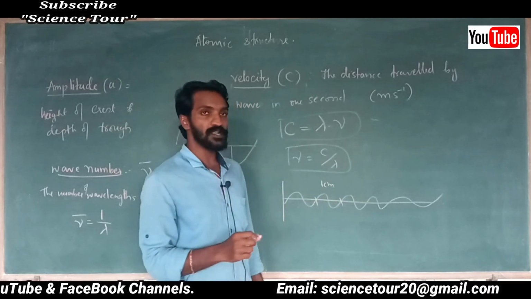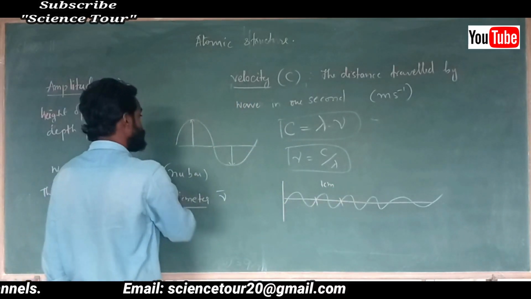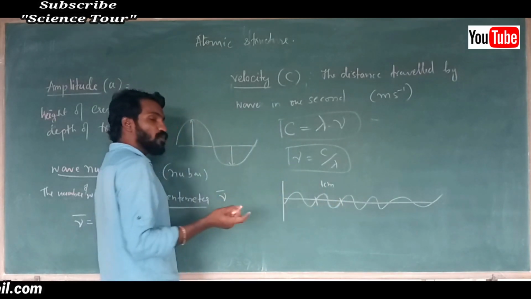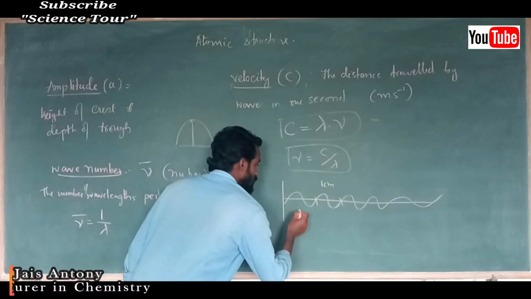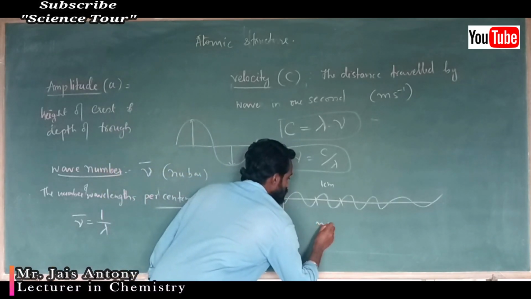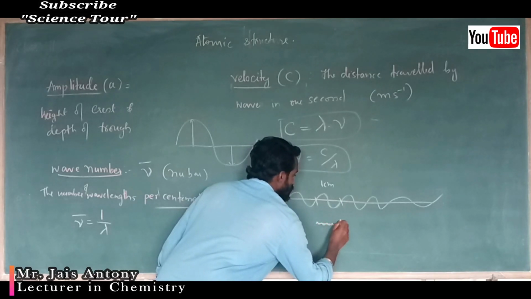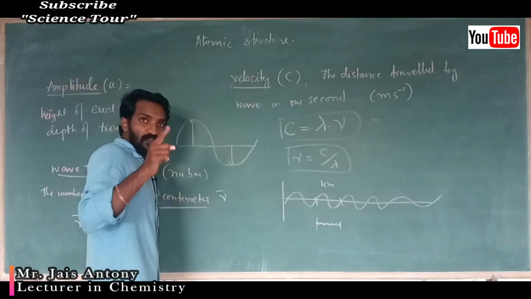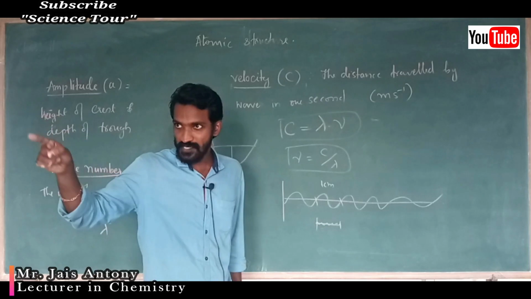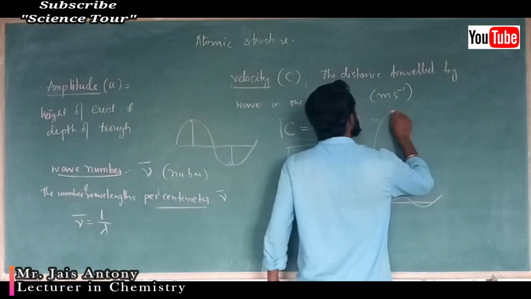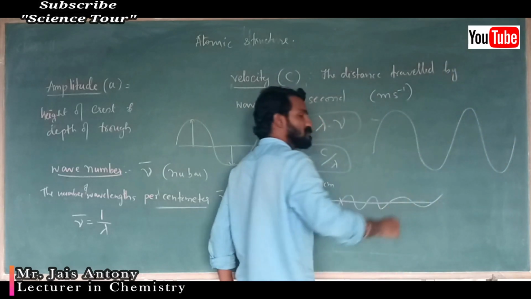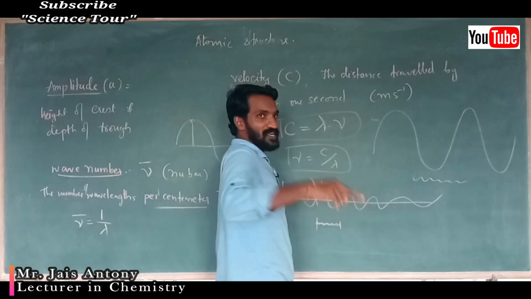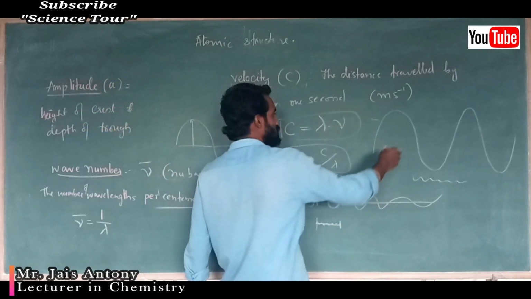In 1 centimeter, how many wavelengths are present? Here only one wavelength is there. But if the wave is too small, imagine it moving like this, and I ask how many wavelengths are in 1 centimeter, it may be 1000. The wavelength is too small. The wave may be big, like this, or very, very small, like this. But the movement is the same. It is oscillating and moving like that only.